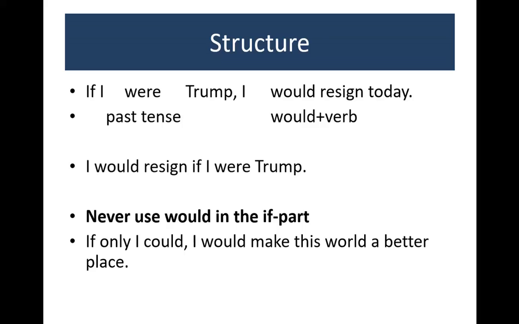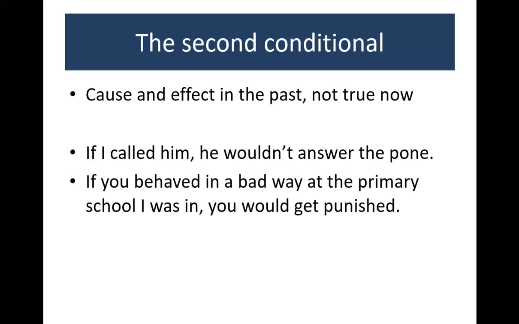And also I want you to think about if I were Trump. You use the past tense, but are you really talking about the past there? Is it about the past? No, it's not about the past. You're just imagining things. Of course, in the last one, this one is actually about the past. Cause and effect in the past.